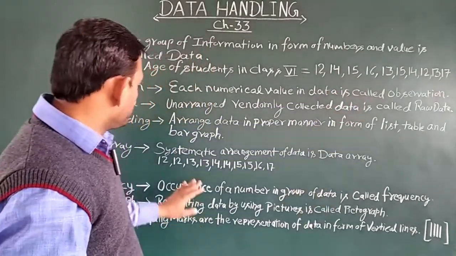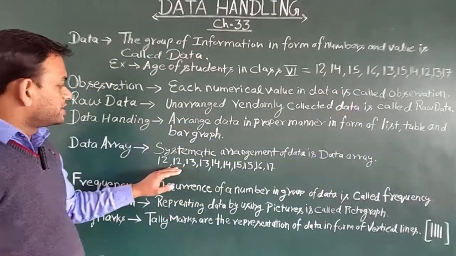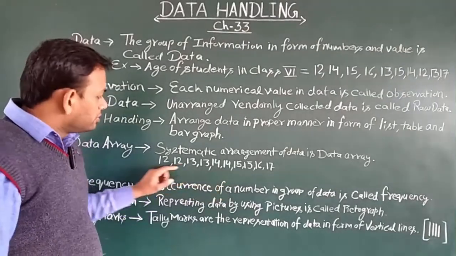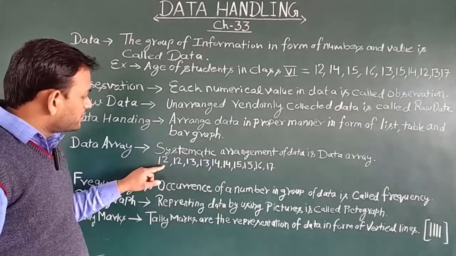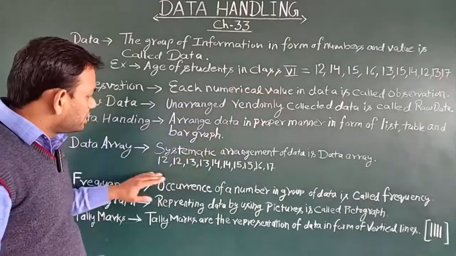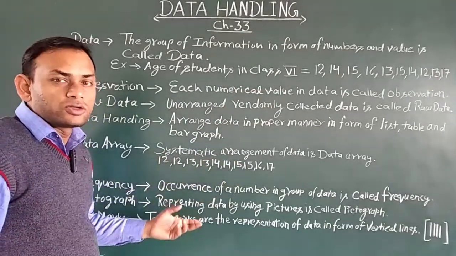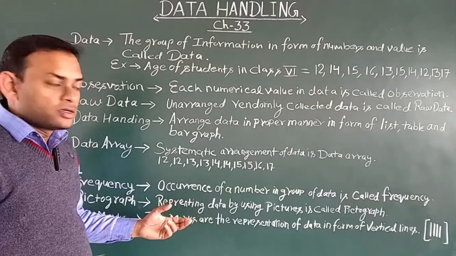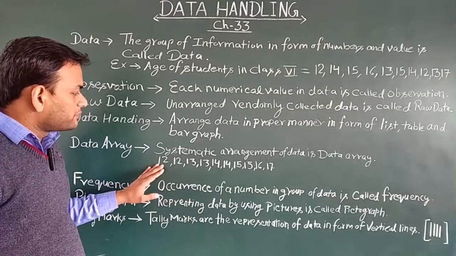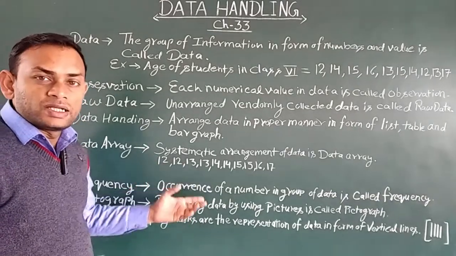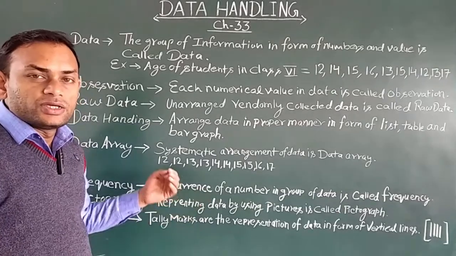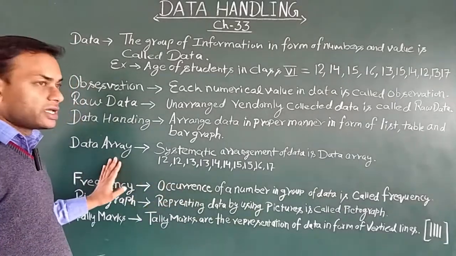Now we are arranging this data in a systematic way. In this way we have arranged all this information in ascending order. You may arrange this information in descending order also. This type of information arranged in ascending or descending order is called a data array.